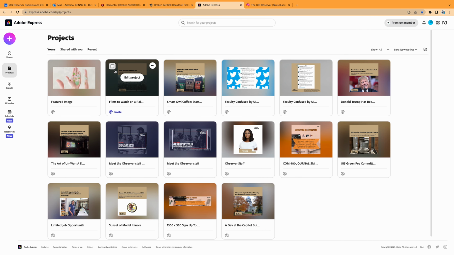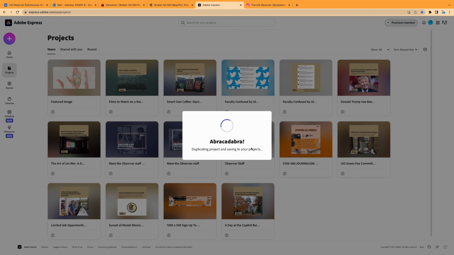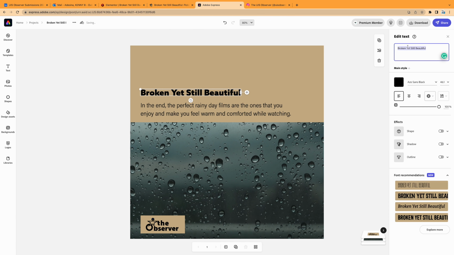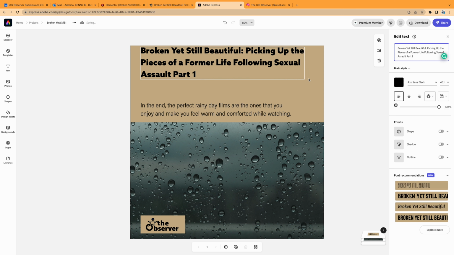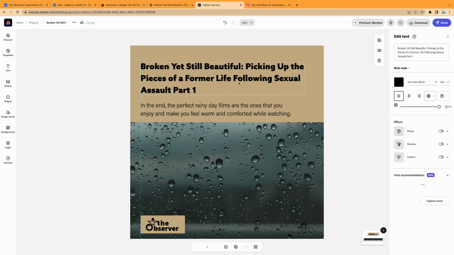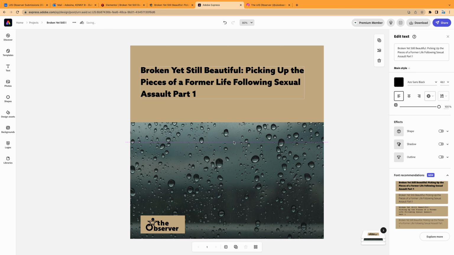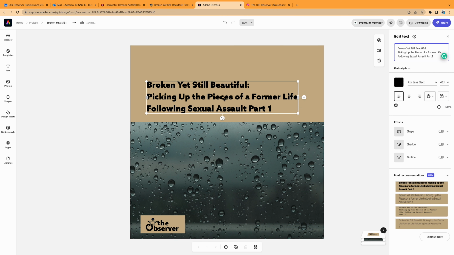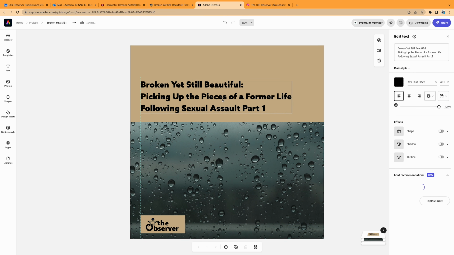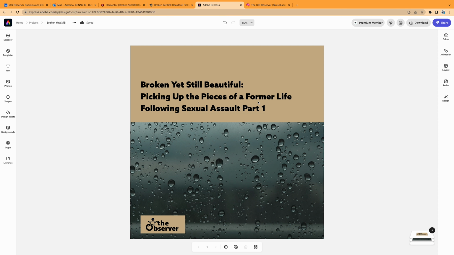I will use this previous design as a template for this story because I want to be consistent with this design. I click these three dots and select duplicate. Next is to name the project the title of the story, and I click on duplicate. Again, I copy the title of our story and paste it here in the title box. By the way, there is no universal font type and size rule. I just selected the one I liked at the beginning and stuck to it for consistency.